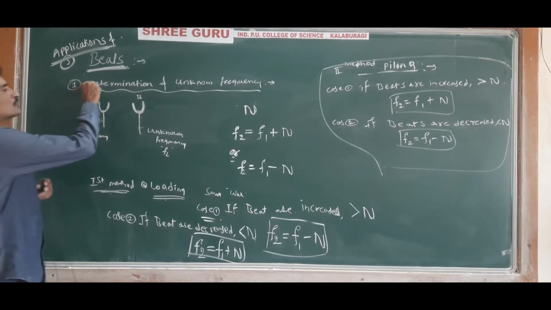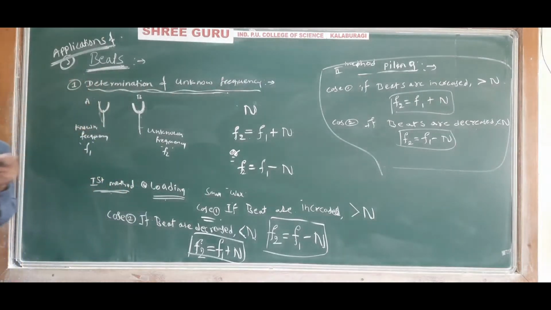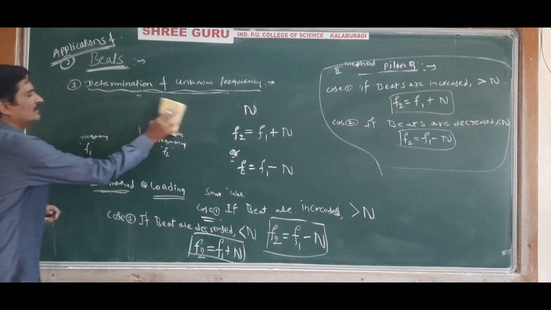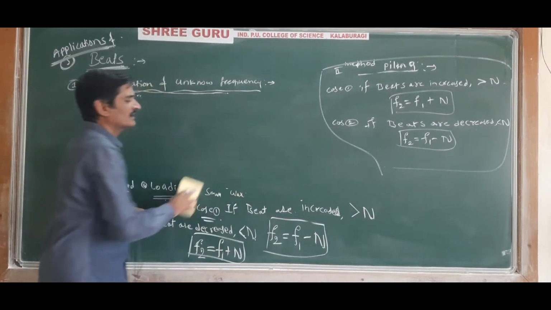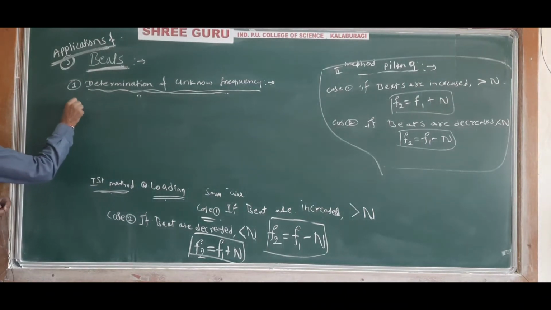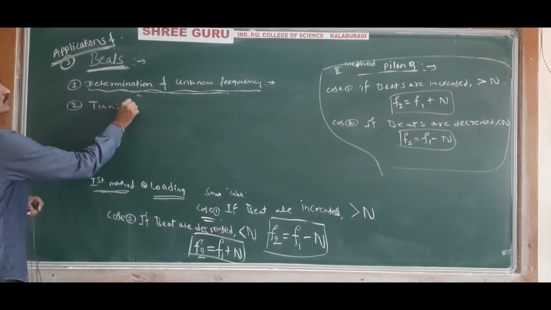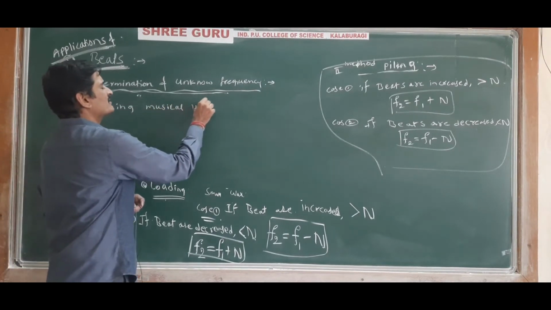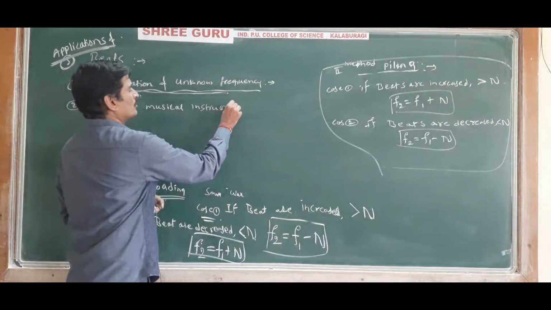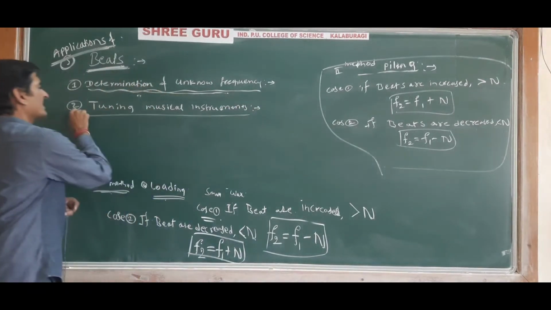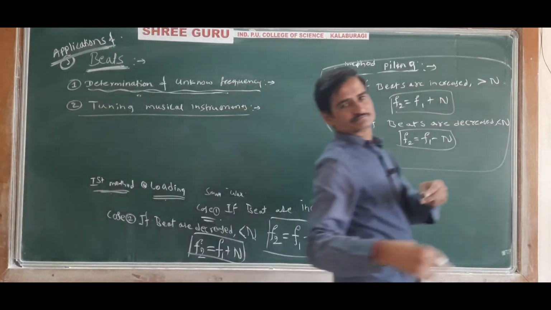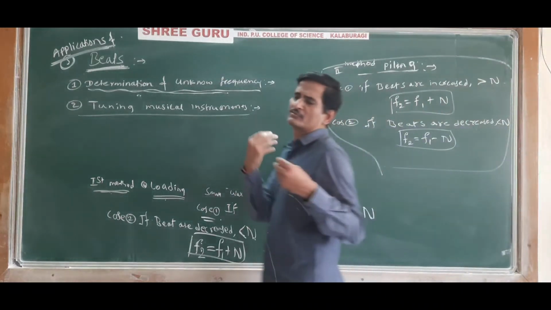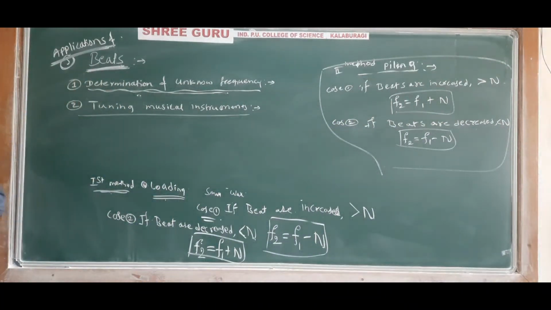That is, beats are used to determine the unknown frequency of a tuning fork. And next, the second application: these beats are also used in tuning musical instruments. Different types of musical instruments are sounded together. We know that during a music show there will be different types of musical instruments, tabla, sitar, guitar and so on, and they are sounded together.